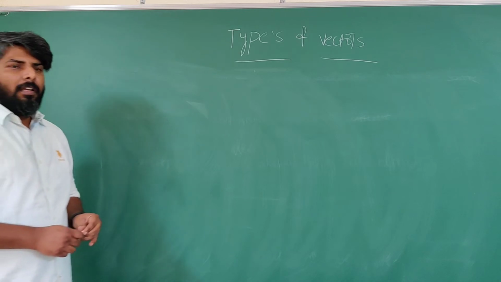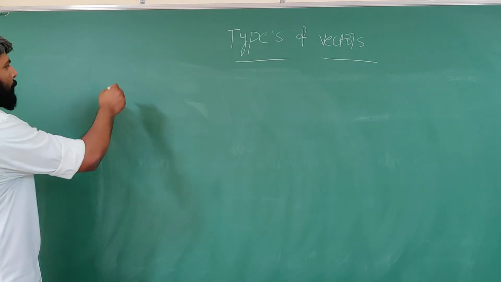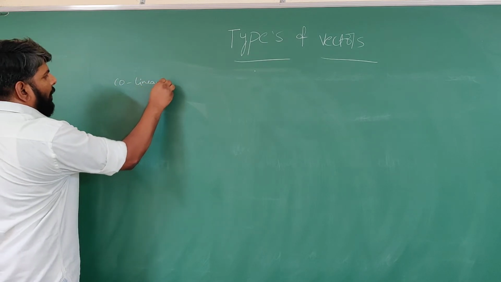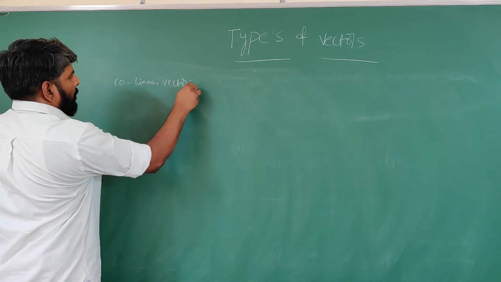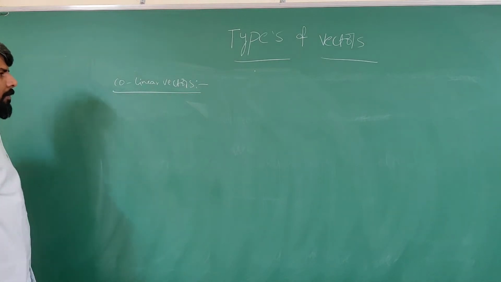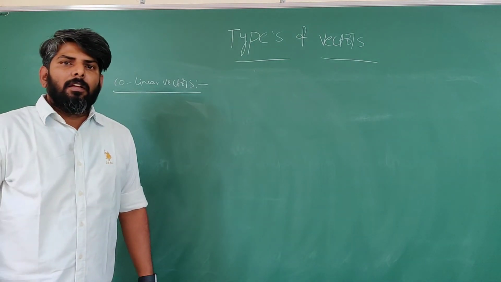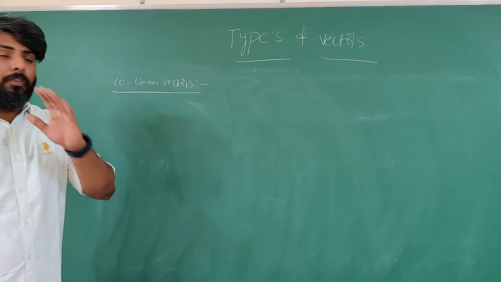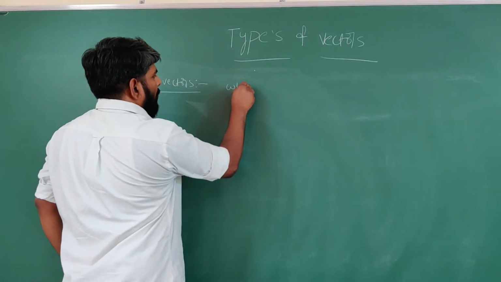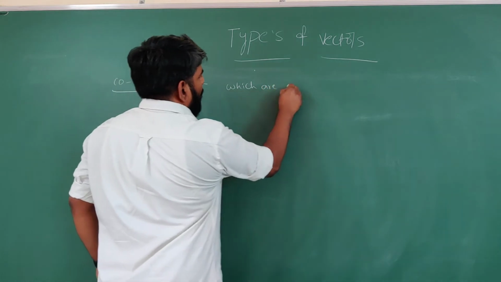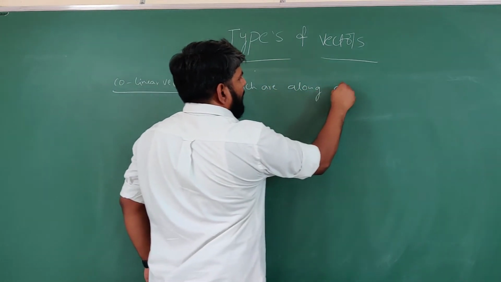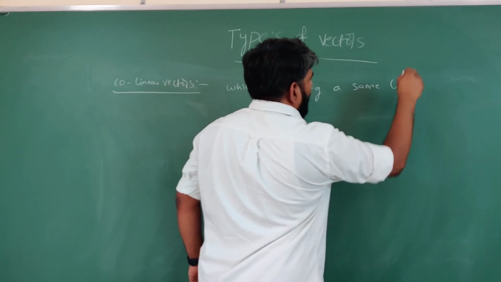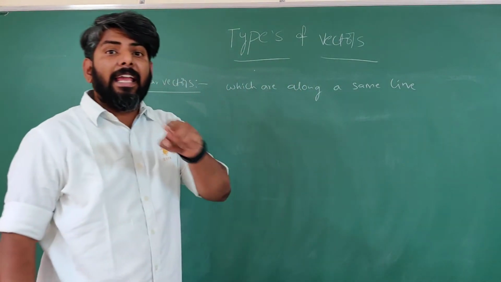Right. The next continuation, co-linear vectors. Co-linear vectors means vectors which are along the same line.